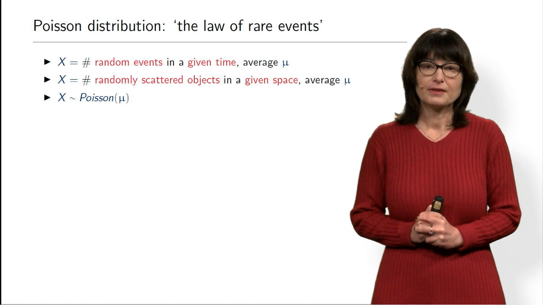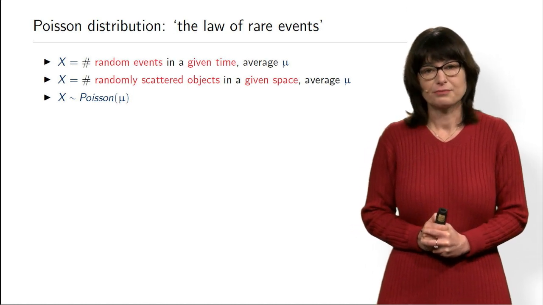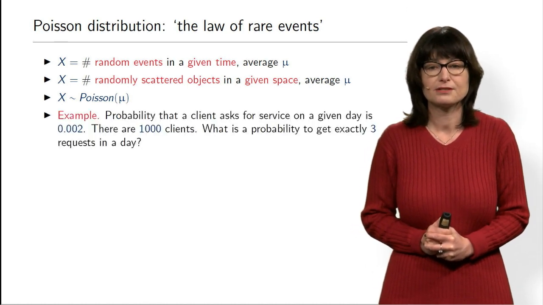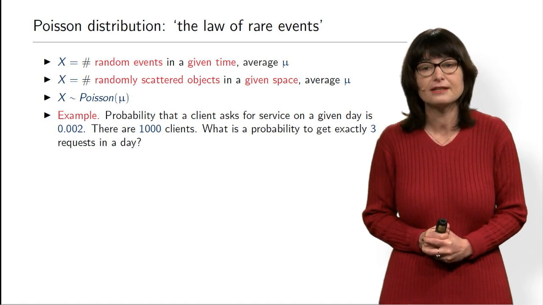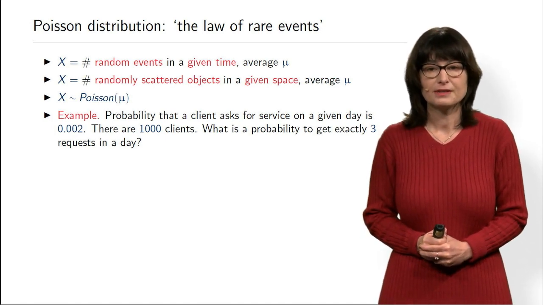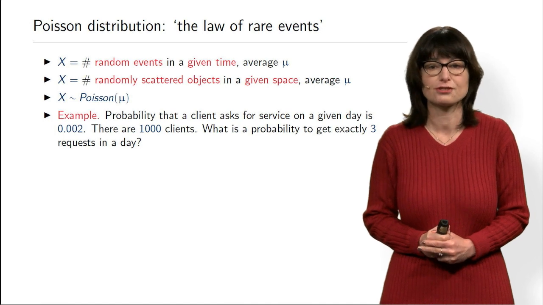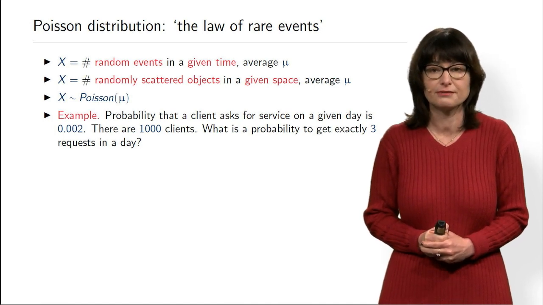So we consider that X has the Poisson distribution with mu, which models situations like this example. Assume the first situation: the number of random events in a given time.